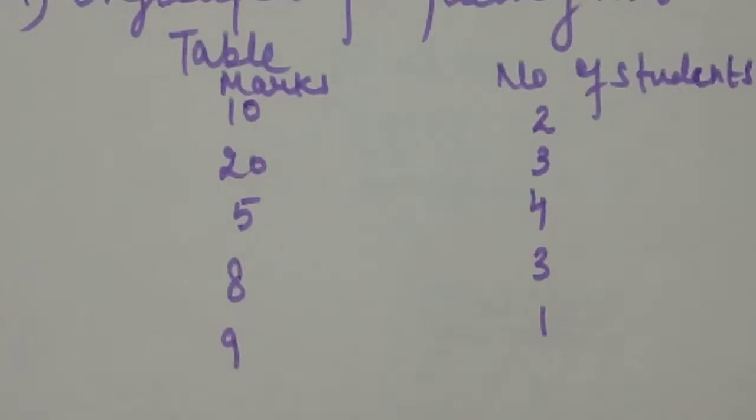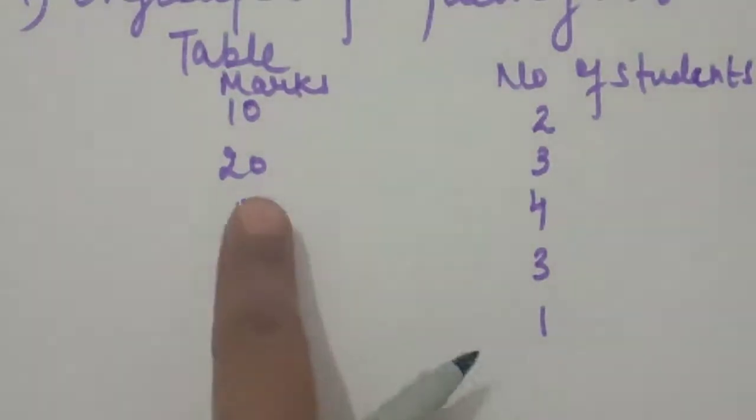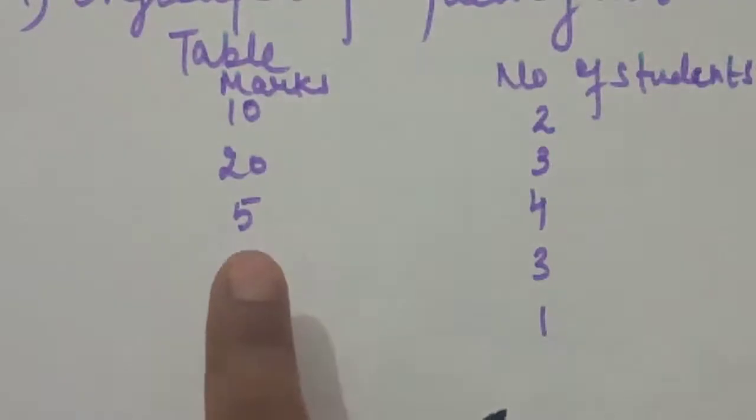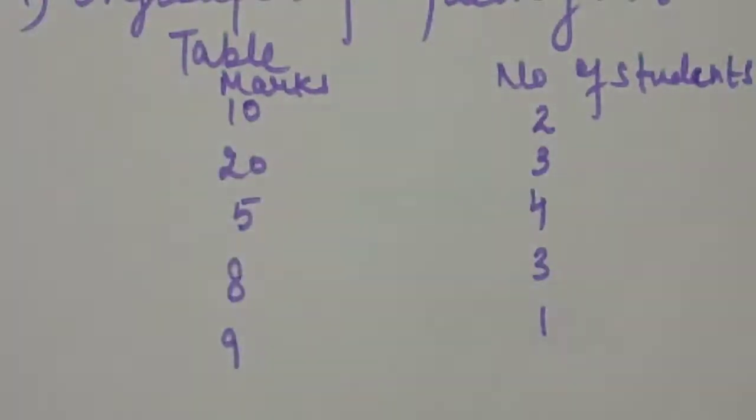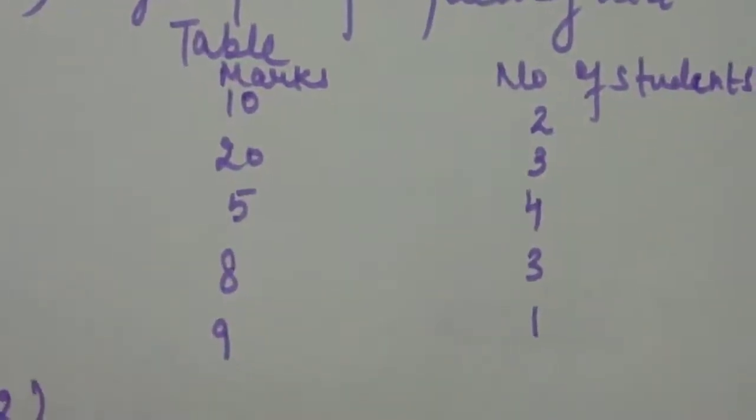If we have this type of table, we call it an ungrouped frequency distribution table, because in this table there are no groups. We only count how many students took 10 marks, how many took 20 marks, how many took 5 marks.